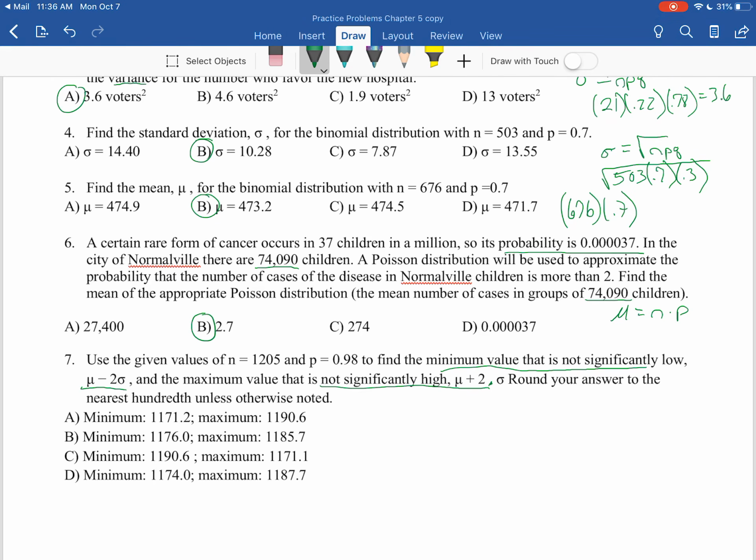So we have to find a mean, and we know our mean for a binomial distribution is n times p. So we have a mean of 1,205 times our probability of 0.98. Multiply those out, and we get a mean value of 1180.9. Now we need our standard deviation. Remember, standard deviation is the square root of n times p times q. When we do that, we get a value of 4.85.